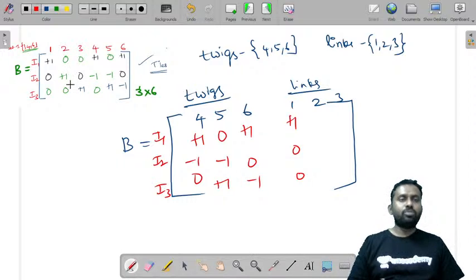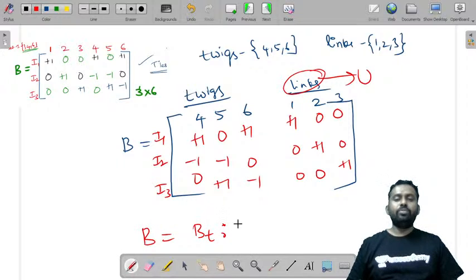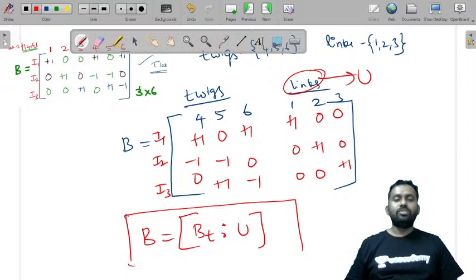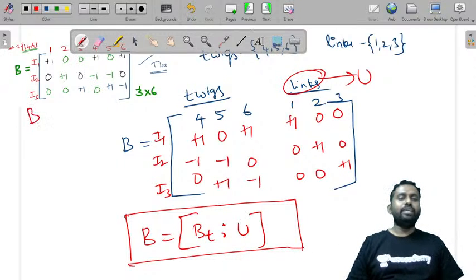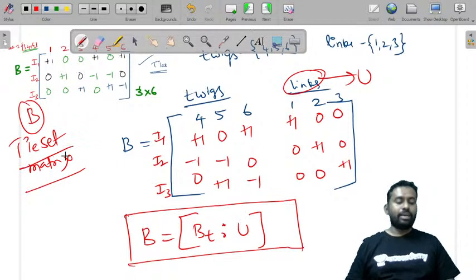Second, 0, plus 1, 0. And third one, 0, 0, plus 1. Now if you observe this link matrix, it is a unit matrix. Therefore, B is equal to B twig and unit matrix, which is satisfied. Therefore, the matrix that we have got is correct. This B is the required tie set matrix.